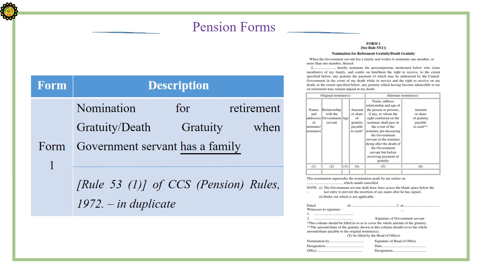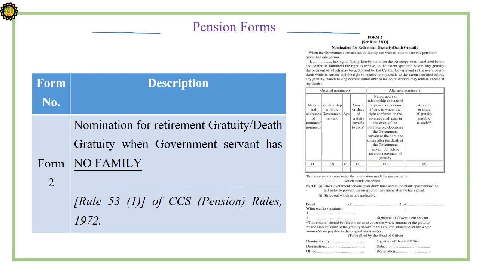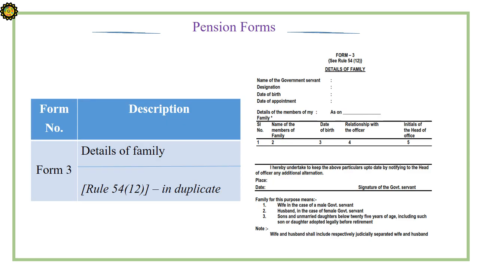In this video, we will learn different pension forms. Form number 1. It is about nomination for retirement gratuity, death gratuity when a government servant has a family. Form number 2. It is about nomination for retirement gratuity, death gratuity when a government servant has no family. Form number 3 is about details of family.